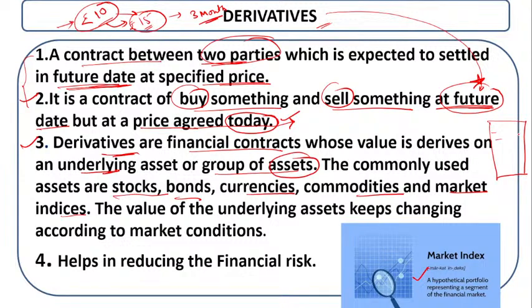You make an estimation of what shares you want to purchase and what shares you want to sell, so you will get this amount of profit. This is a portfolio. That means you're making your portfolio by purchasing your shares and selling your shares. That is a portfolio, that is a market index. The value of the underlying asset keeps changing.